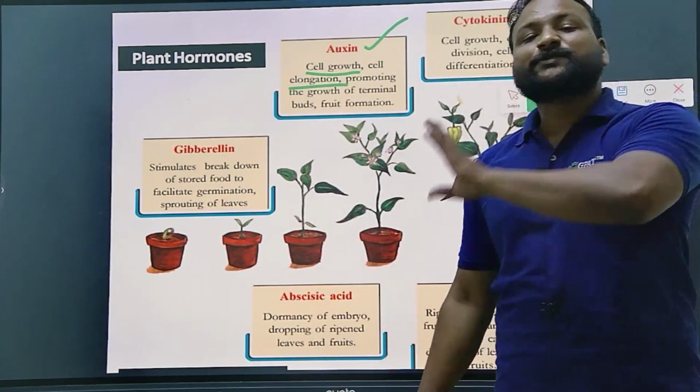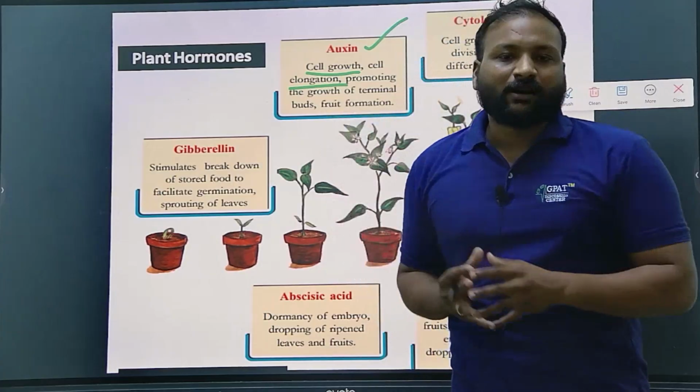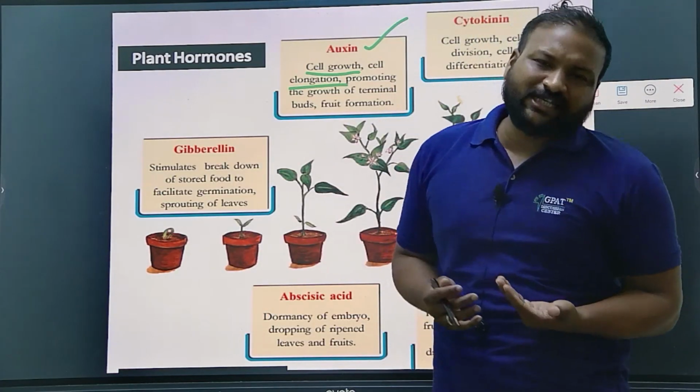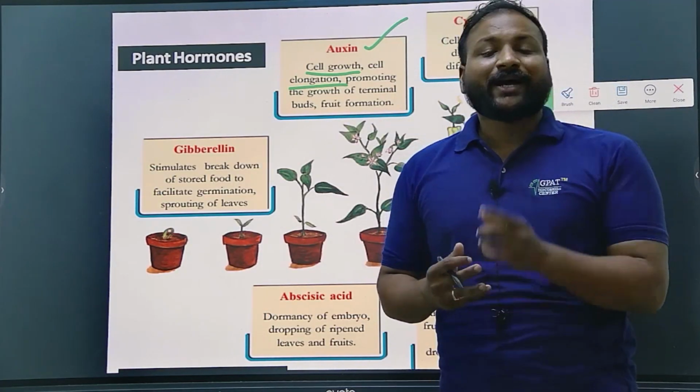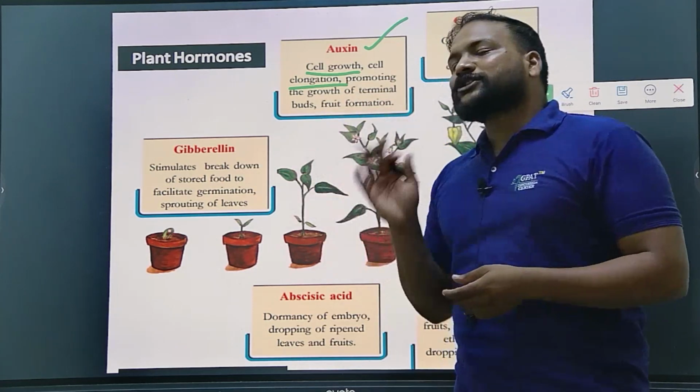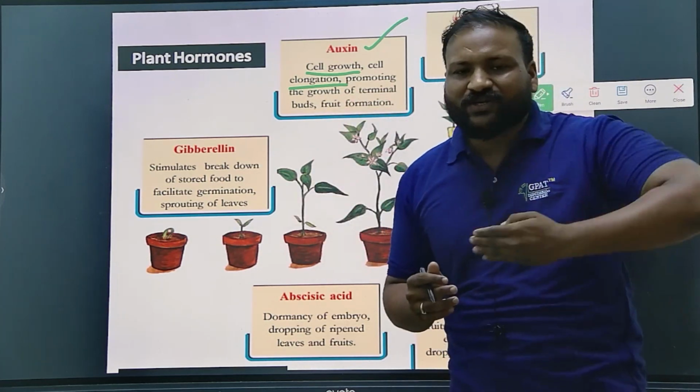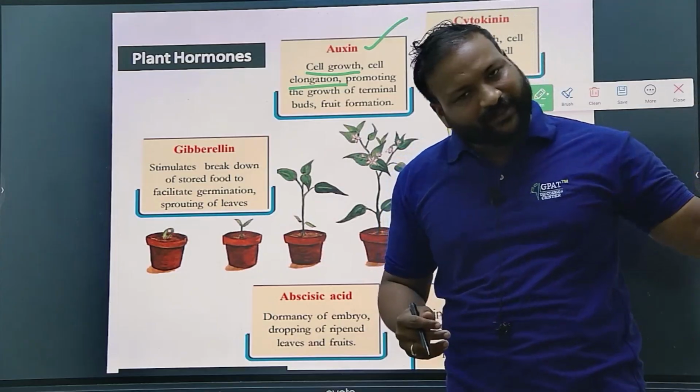Do remember, what type of questions can we expect from plant hormones? That is the main burning issue. The first question we can expect is which one is a plant growth inhibitor and which is a plant growth promoter.